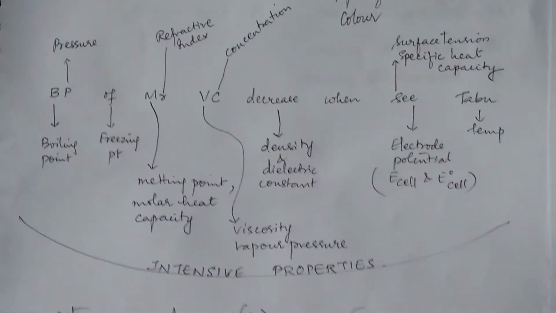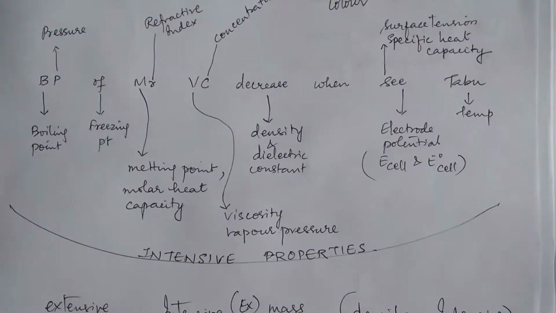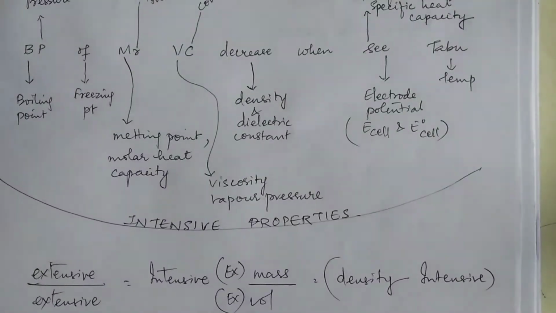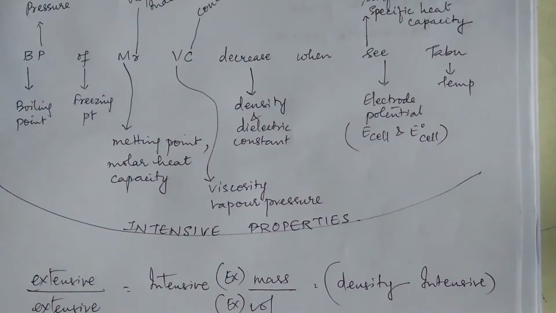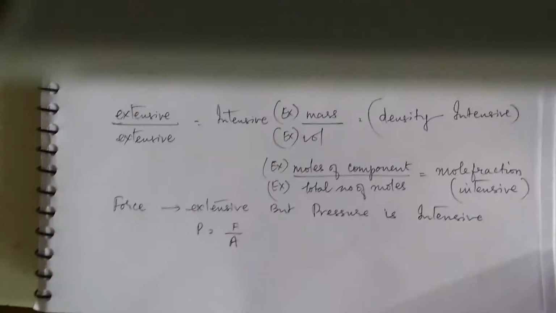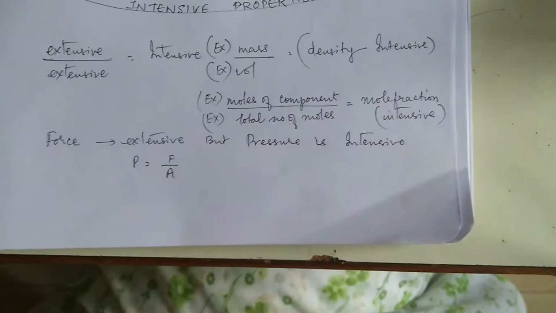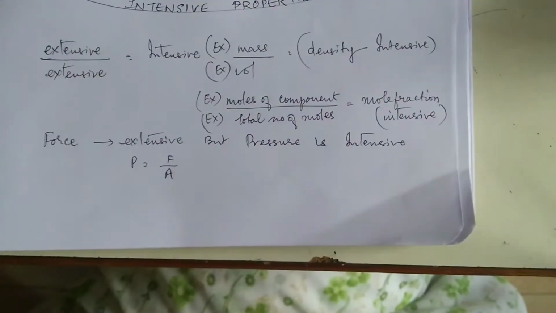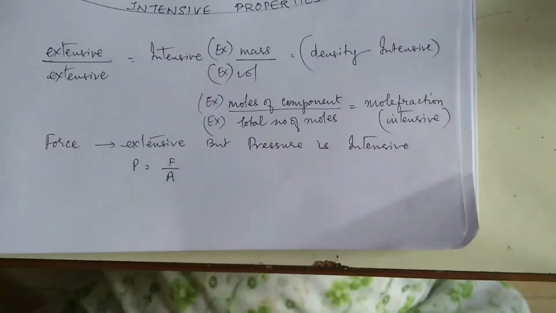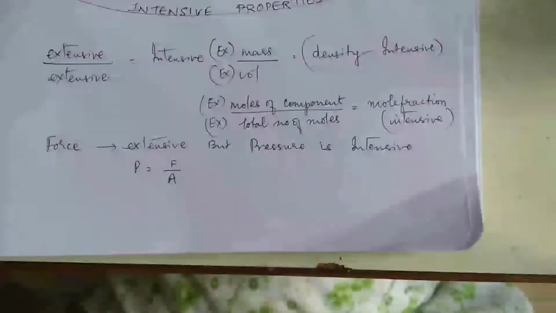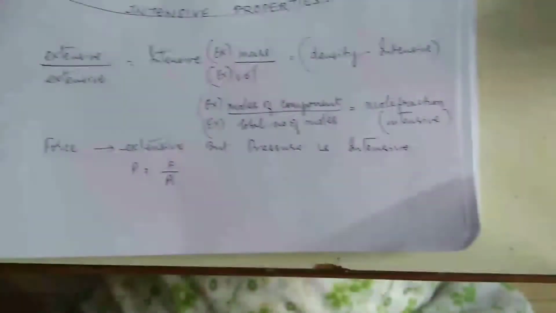Okay. Now, more about this. When two extensive properties are there, extensive upon extensive will become intensive. Say for example, mass by volume is density. Both mass and volume are extensive properties, and density is an intensive property, right? Same way, mole fraction.